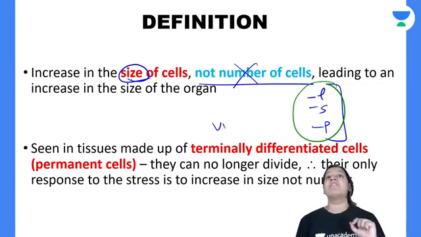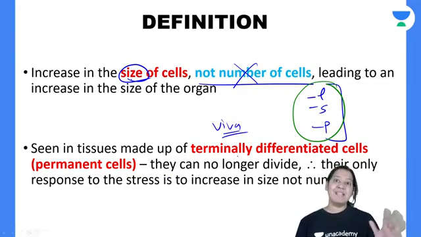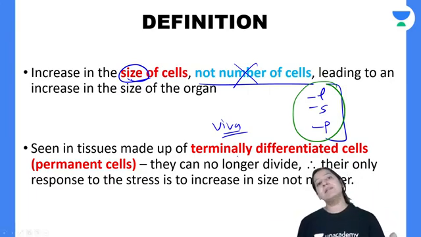Again, a very important viva question: why is it only hypertrophy of the left ventricle, and why not hyperplasia? Why is it LVH? What is the full form of LVH? LVH is left ventricular hypertrophy. Why is it not left ventricular hyperplasia? It is most commonly asked in the vivas.